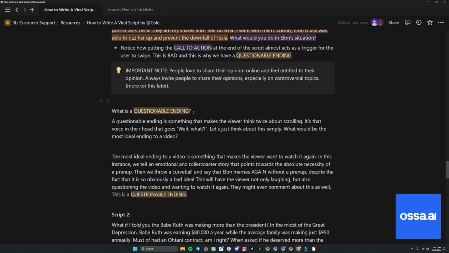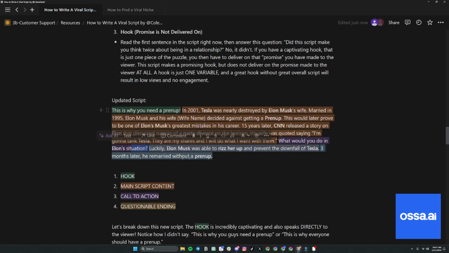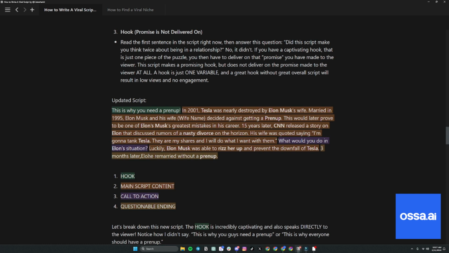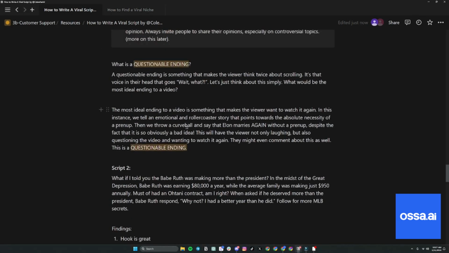So questionable ending, for anyone who doesn't know, I just talked about it right here, right? After we explain this whole story and why someone should get a prenup, this is why you need a prenup. Then 3 months later, we say, he married without a prenup, which to be honest, this should say Elon. Elon married without a prenup, just to be more clear. And people are like, what the fuck? Why would he do that, right? And it makes people watch again. So that's questionable ending, just to keep it very simple.